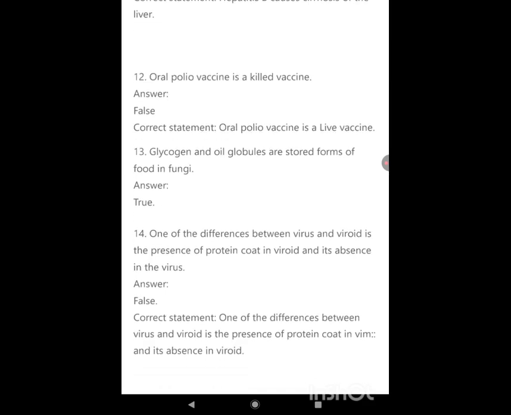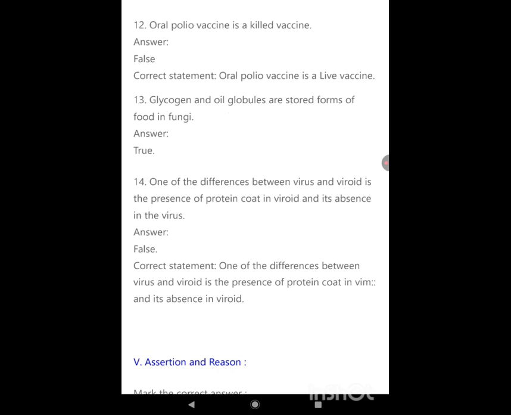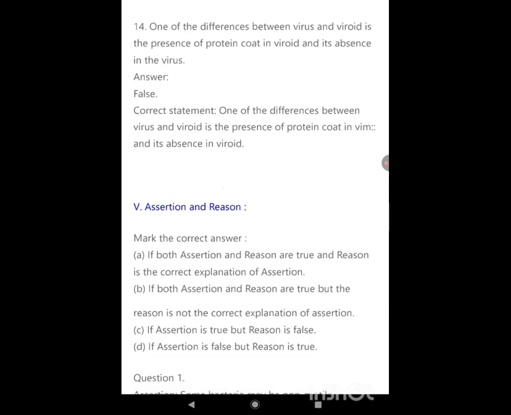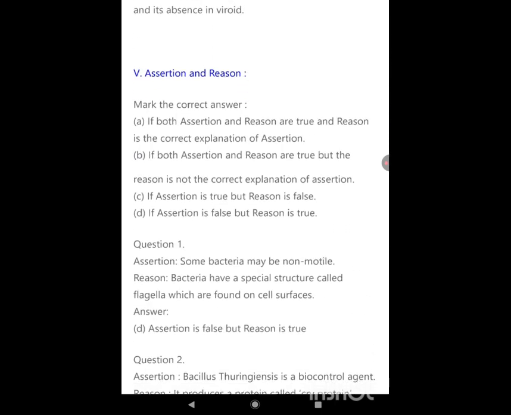One of the differences between virus and viroid is the presence of protein coat in viroid and its absence in the virus. Answer: false. Correct statement: One of the differences between virus and viroid is the presence of protein coat in virus and its absence in viroid. Assertion and reason. Mark the correct answer.